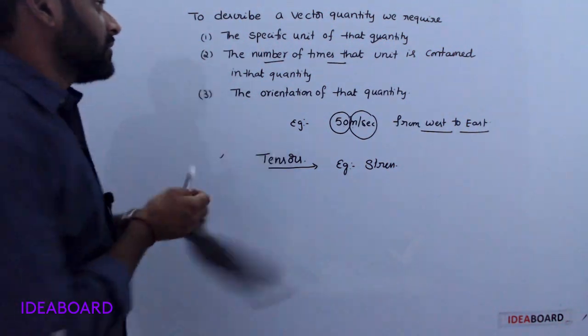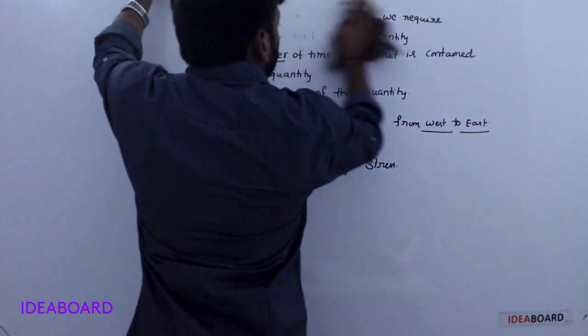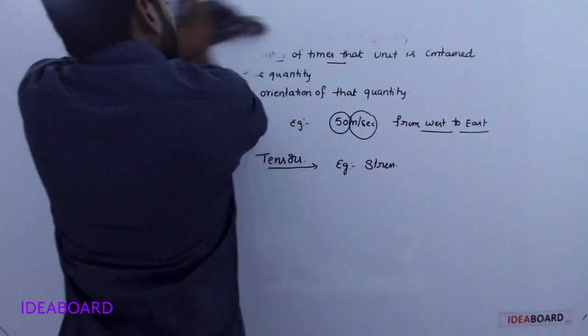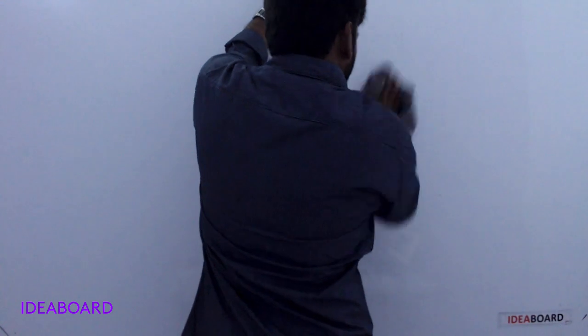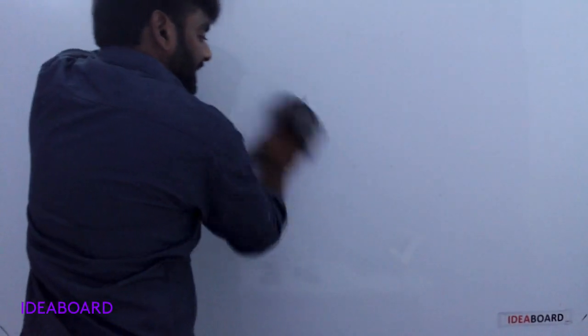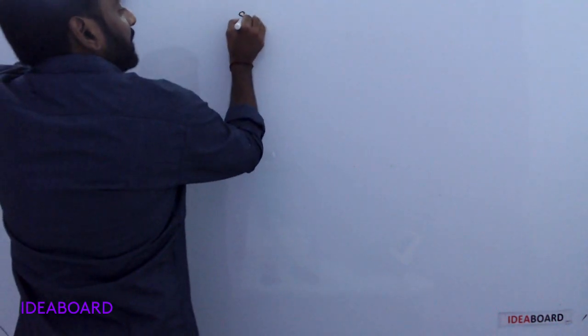Now, some of the physical quantities are sometimes vectors, sometimes scalars.